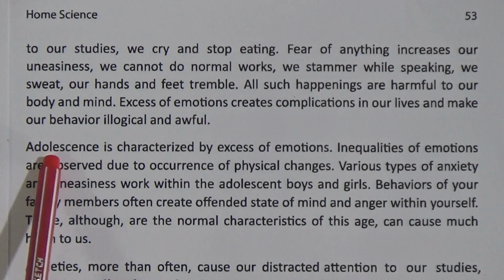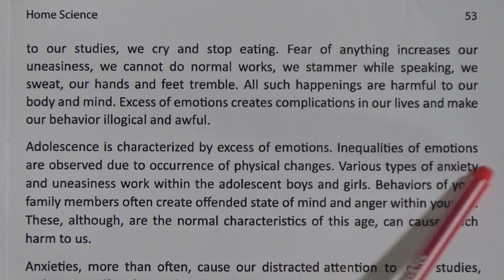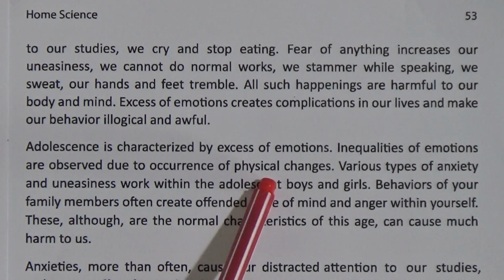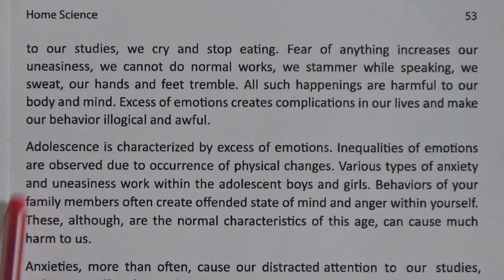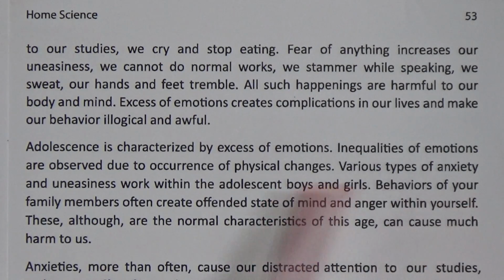So, adolescence is characterized by excess of emotion. Inequalities of emotions are observed due to occurrence of physical changes. Various types of anxiety and uneasiness work within adolescent boys and girls. Behaviors of your family members often create an offended state of mind and anger within yourself. These, although they are normal characteristics, can cause much harm to us. So here are given some means of controlling emotions. How you will control your emotions. This is an example you have to read at home.